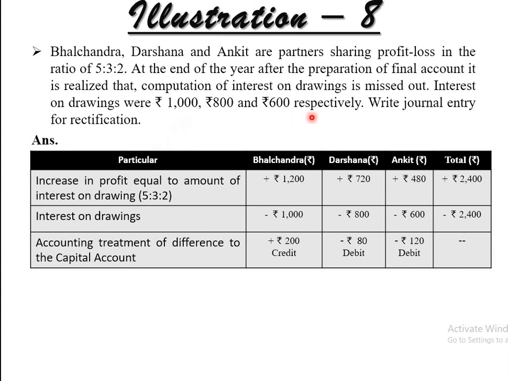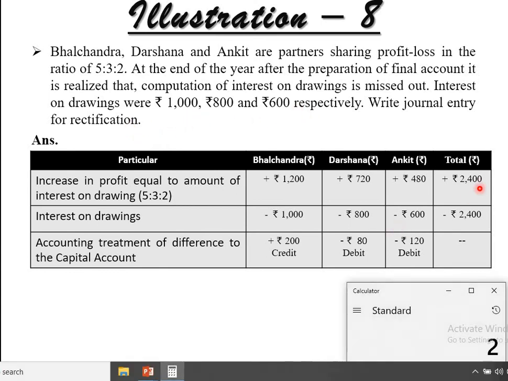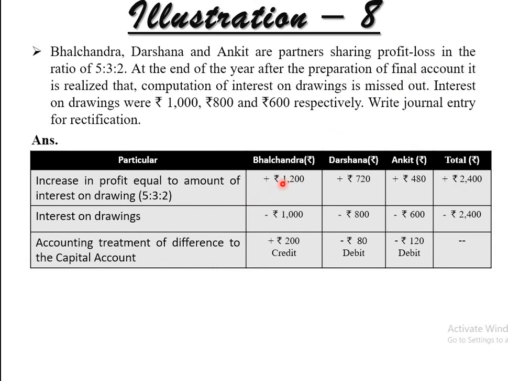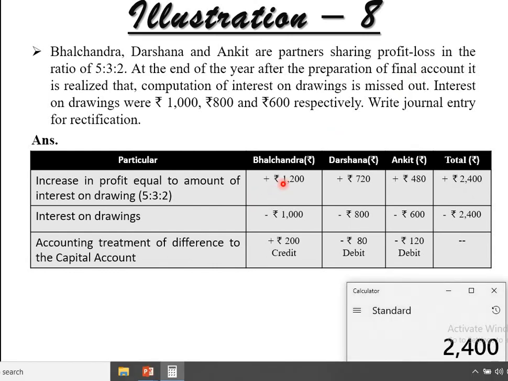Because interest on drawings is not taken. So on this 2400 rupees, multiplied by 5 divided by 10, the first one is 1200. Next, 2400 into 3 by 10, 720. And the last one, 2400 into 2 by 10, that is 480.